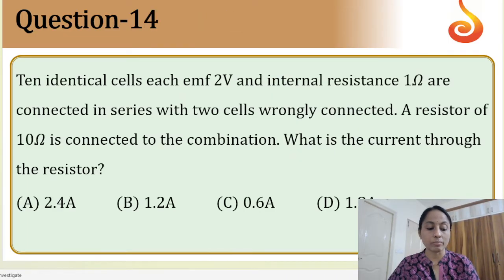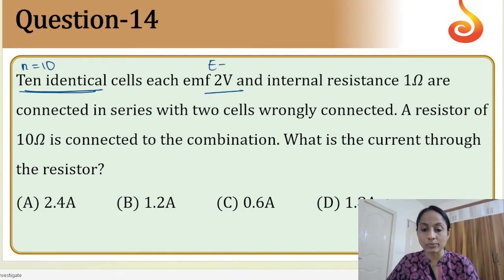Now moving on to question number 14. Number n equal to 10 identical cells, each of EMF E equal to 2 volts and internal resistance represented with small r, are connected in series, with 2 cells wrongly connected. This is important for us.